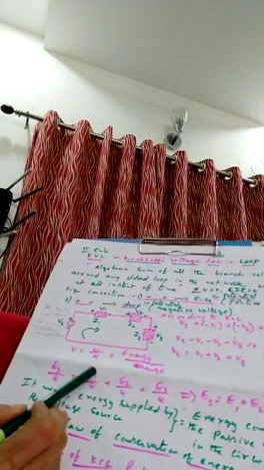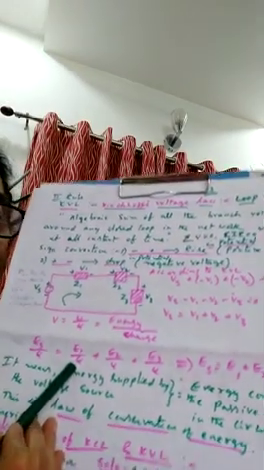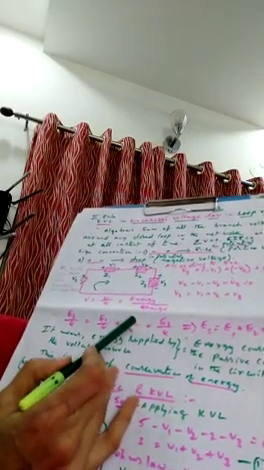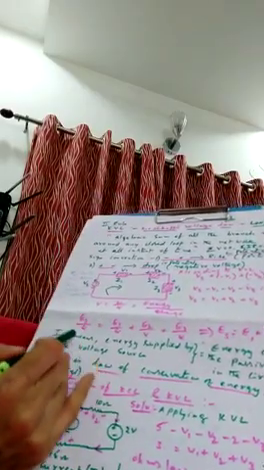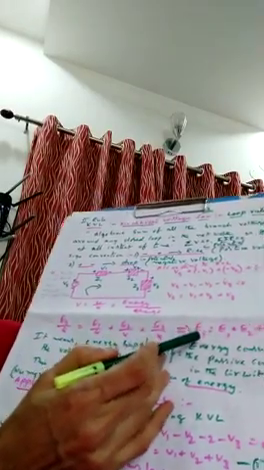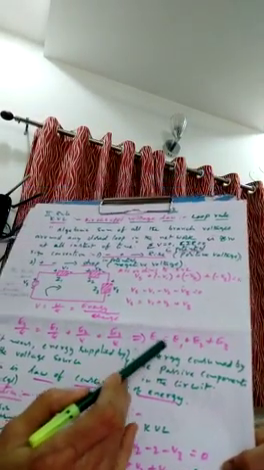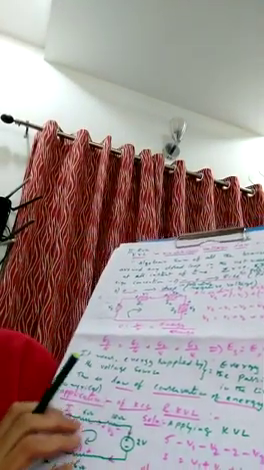And for source 1, E1 upon Q. The same charge is flowing, so I don't write Q1, Q2, Q3. Why? Because in a series combination the same charge is flowing. Right? So E1 by Q plus E2 by Q plus E3 by Q. Here Q gets cancelled, so Es is equal to E1 plus E2 plus E3. It's clear?